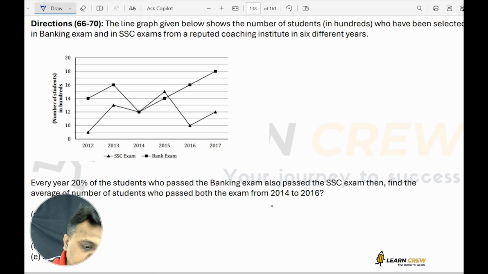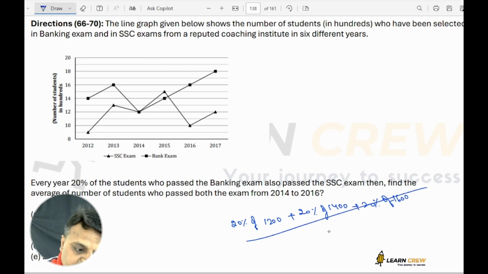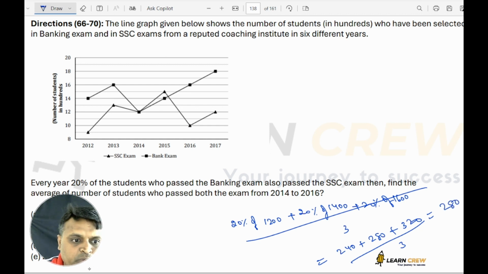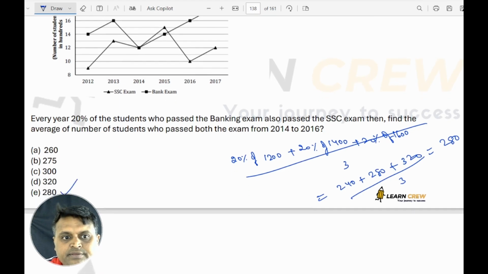So for 2014 to 2016, it is 20% of 1200 plus 20% of 1400 plus 20% of 1600, divided by 3. 20% of 1200 is 240, 20% of 1400 is 280, 20% of 1600 is 320. 320 plus 280 plus 240 is 840, divided by 3 is 280. So the answer is 280.